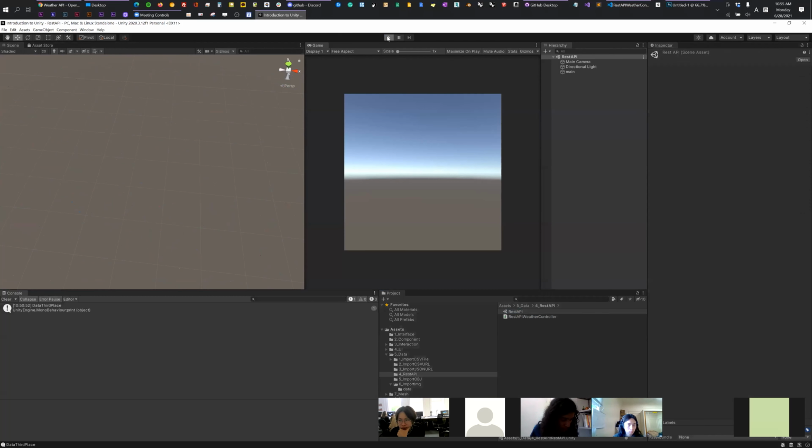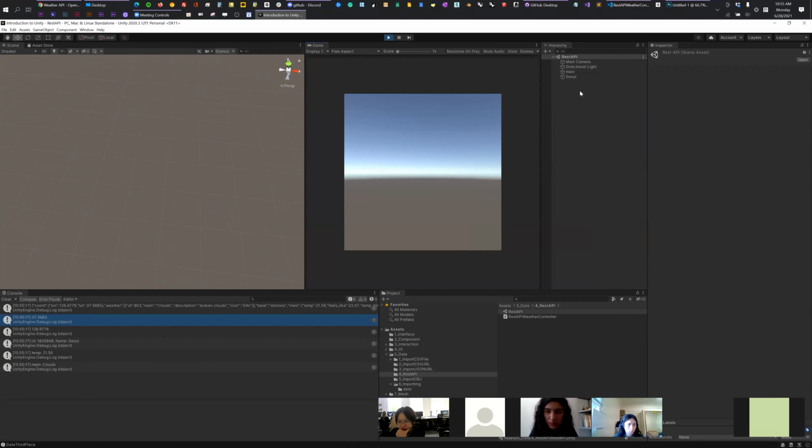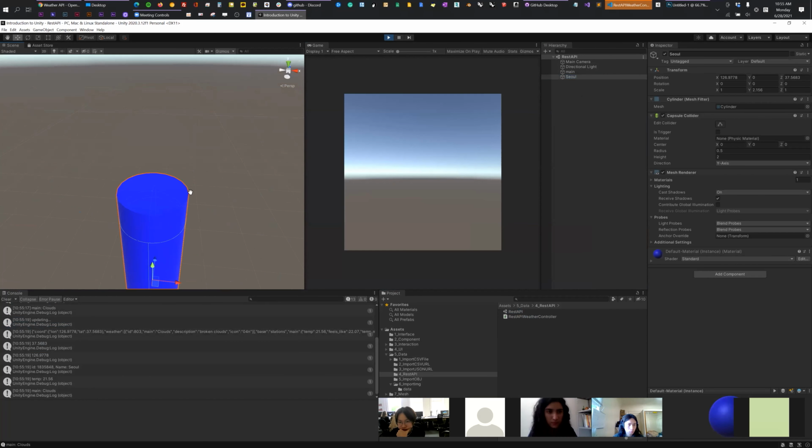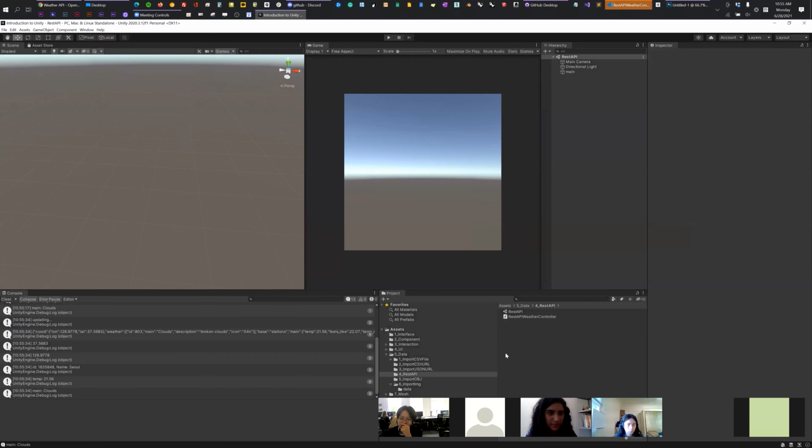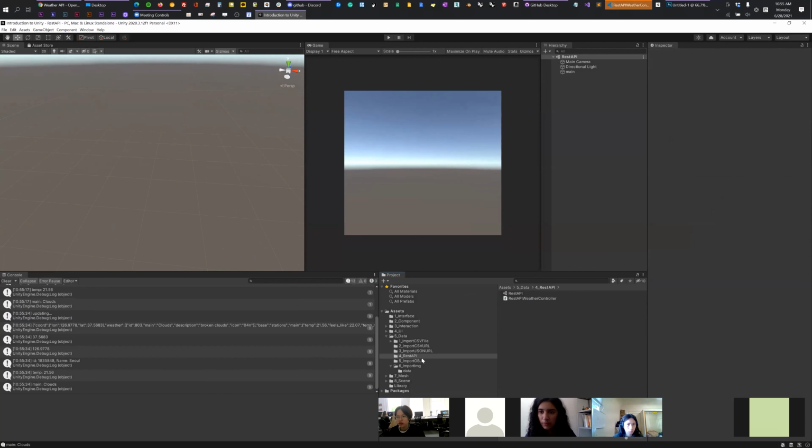Click and play. Okay, solid object. Click. Ooh, yeah, we have a cylinder here, right? Height, 21.56 in Celsius in Korea, I guess. We have a more complex example that I can show you later. So that's it. You can jump to the other example.